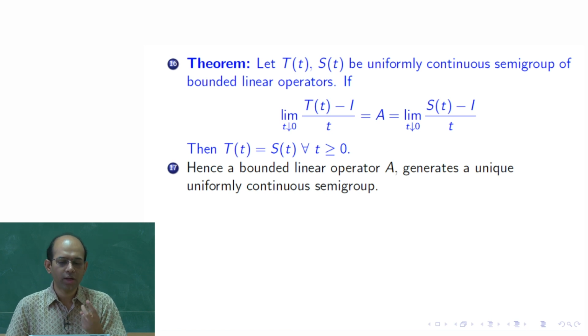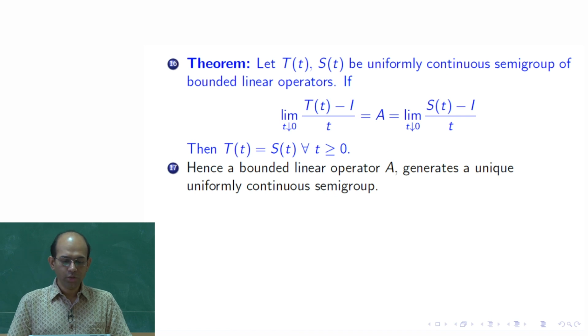Let you have two different uniformly continuous semigroups of bounded linear operators T(t) and S(t). The limit as t tends to 0 of (T(t) minus I) divided by t is A, and the limit as t tends to 0 of (S(t) minus I) divided by t is also A. This limit exists because the semigroups are uniformly continuous, and that limit gives a bounded linear operator.